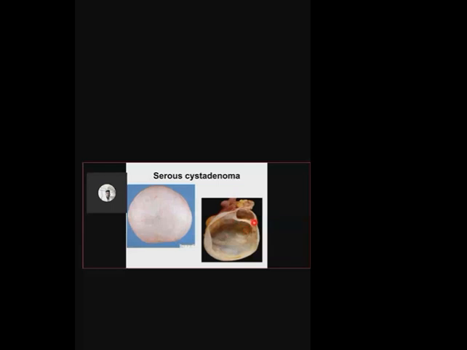So these are the thicker portions of the wall. Otherwise, most of the wall has a very thin consistency. It's not very thick. So on microscopic examination of these serous cyst adenomas, what you see is that the cystic wall is lined by columnar epithelium. They are tall columnar cells. They can have either cilia or no cilia.